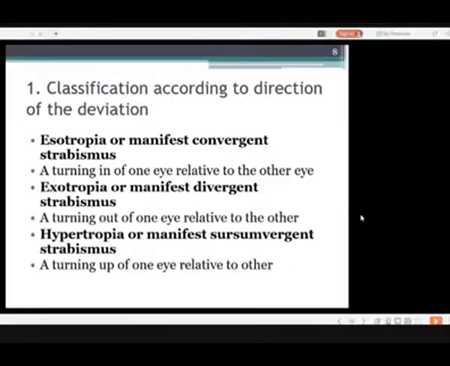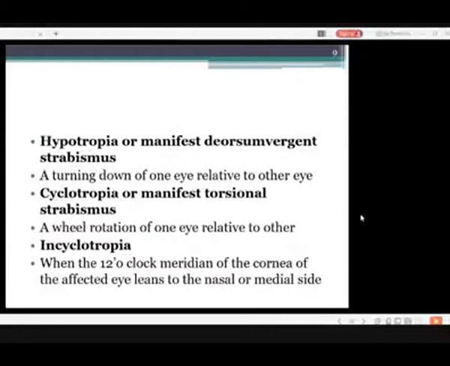Esotropia or manifest convergent strabismus, a turning in of one eye relative to the other eye. Exotropia or manifest divergent strabismus, a turning out of one eye relative to the other eye. Hypertropia or manifest circumvergent strabismus, a turning up of one eye relative to the other eye.